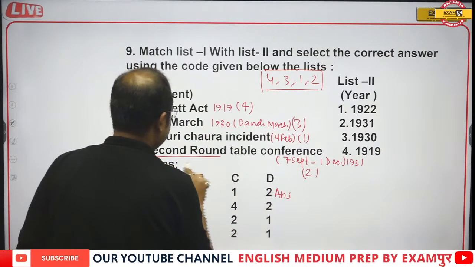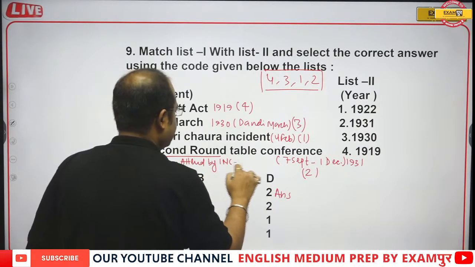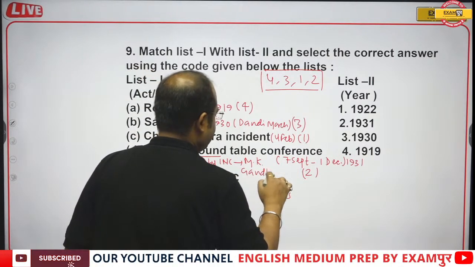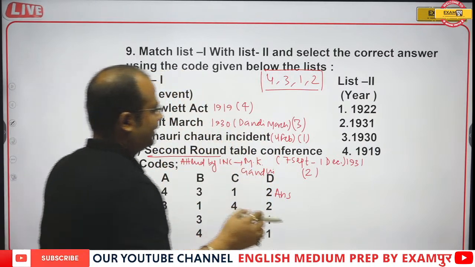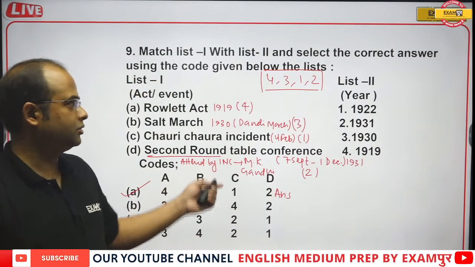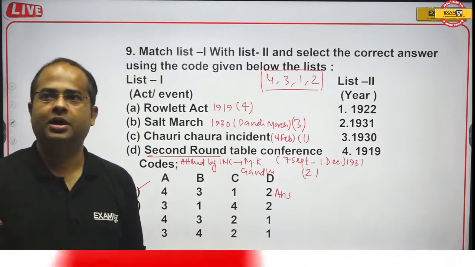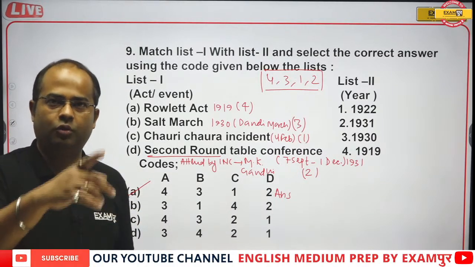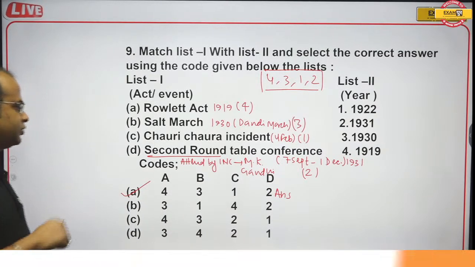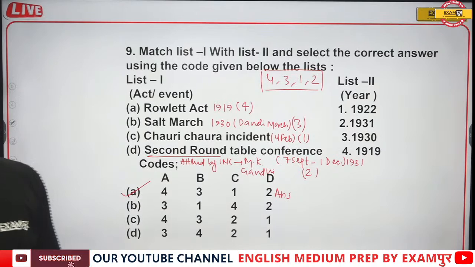The Second Round Table Conference was attended by the Indian National Congress, and M.K. Gandhi was the representative of the Indian National Congress. In 1931 the Gandhi-Irwin Pact was also signed, and it was decided that Gandhi ji would go and attend the Second Round Table Conference in London. So the correct answer will be option A, 4, 3, 1 and 2. Is that clear to all of you, guys? Then do let me know.